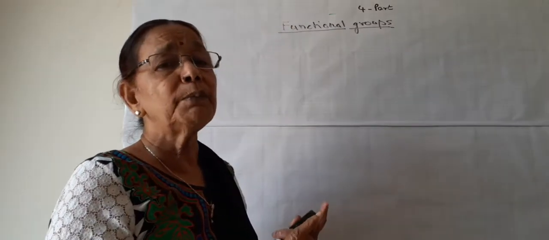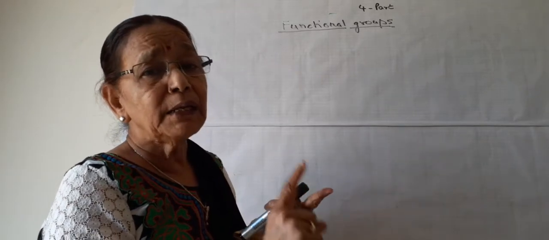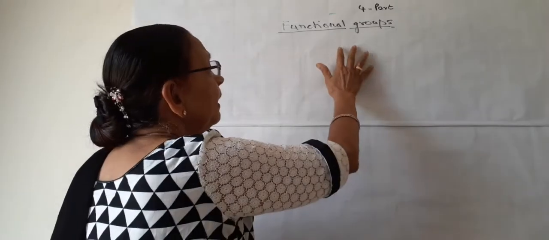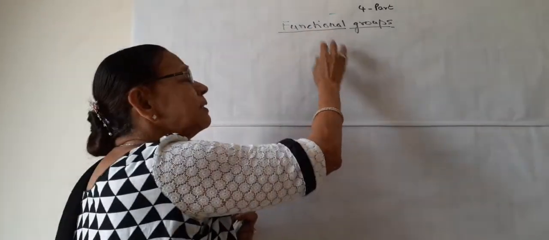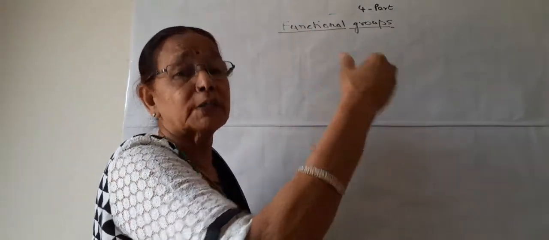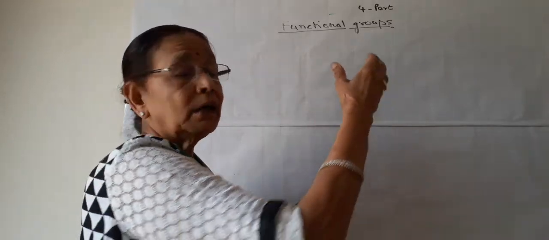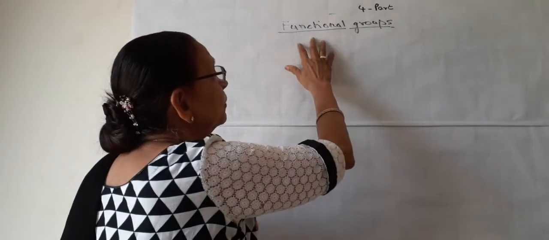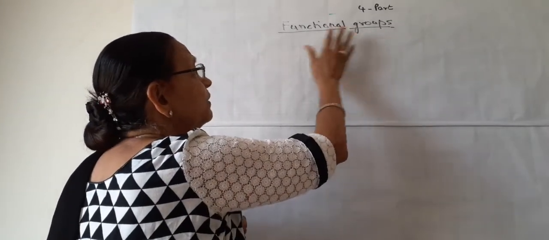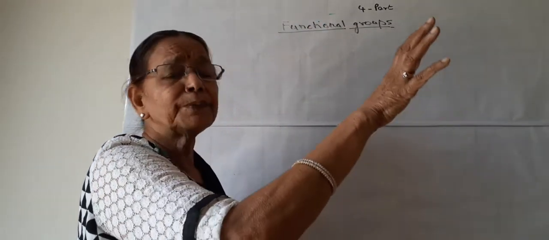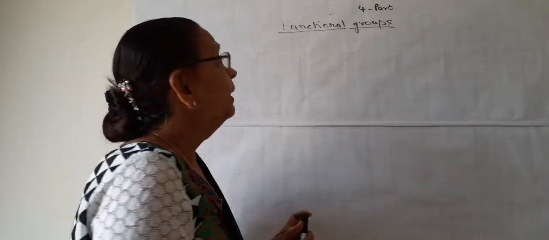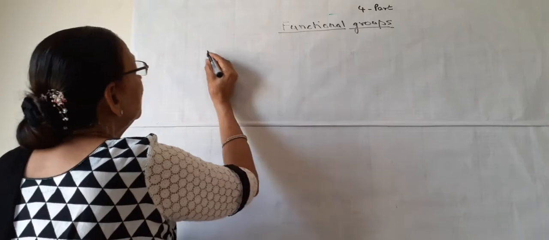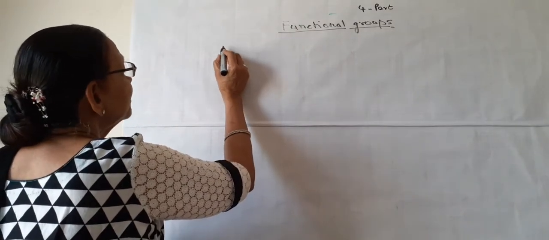They are responsible for every physical and chemical property of the compound, and they act as a boss, like a king of the chemical compounds, and so these are known as functional groups. They determine the function of the carbon compound. And in our syllabus, we will study 4 functional groups.